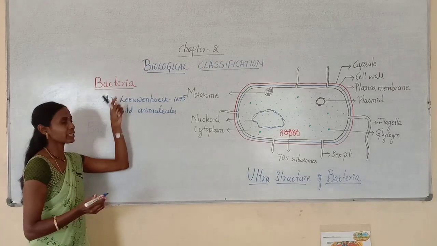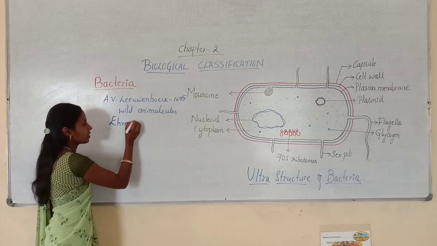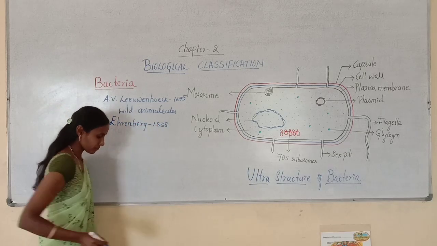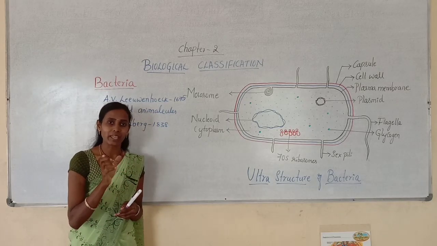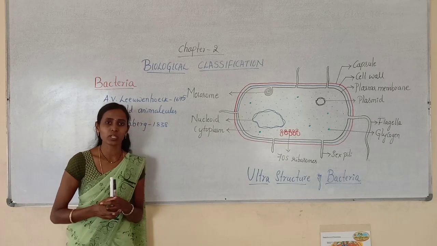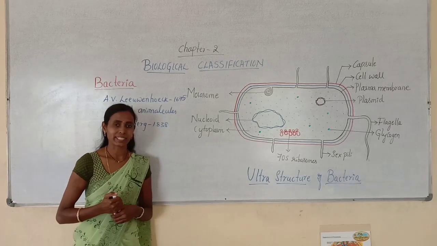So the term bacterium was given by Ehrenberg in the year 1838. Actually, bacteria were discovered by Anton van Leeuwenhoek, but he called those organisms wild animalcules. Later, Ehrenberg coined the term bacterium.